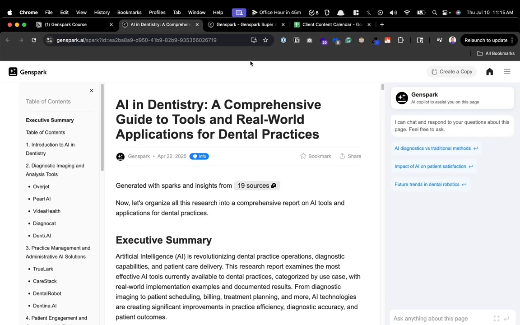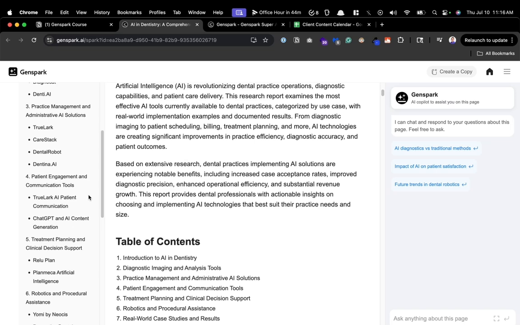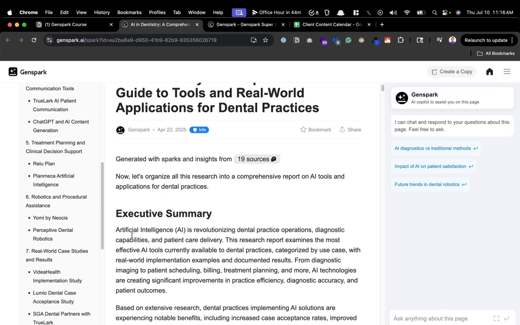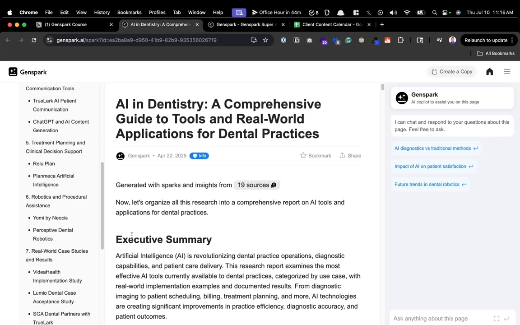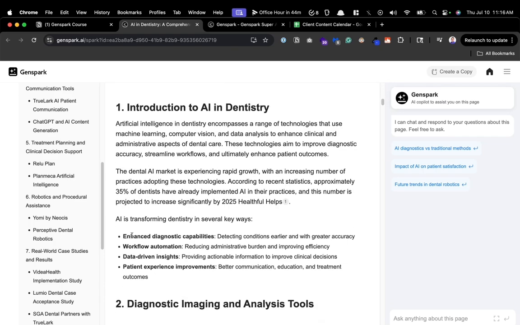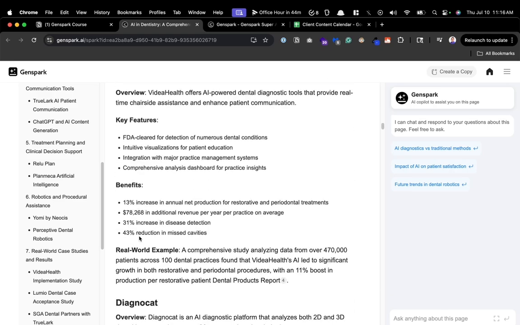So the first demo I want to show is what's called a Spark page. A Spark page is basically like a Wikipedia article with a chatbot and a table of contents. What GenSpark does is equivalent to Manus, not as comprehensive as Manus, but it's comparable, where it actually goes out onto the internet, sources a bunch of information, collects data, then synthesizes that data into a nice little Wikipedia. Everything is also cited, so you get less hallucination, which is super nice.